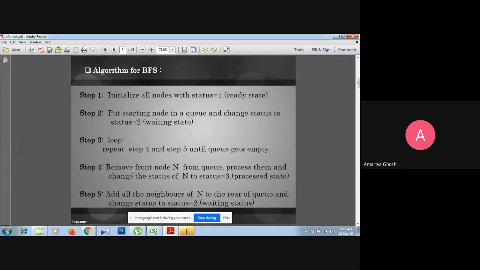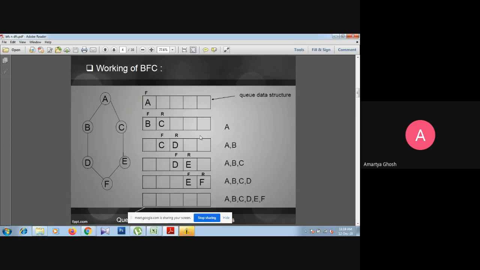Okay, so this is the algorithm, and now the next, the working of BFS. So you can see this is a graph A, B, C, D, E, F. Six nodes are there, and this is a connected graph. That means no direction is there. So that is why we can move from anywhere to anywhere. That means we can move A to B because A and B are connected and there is no direction, so we can move from B to A also.